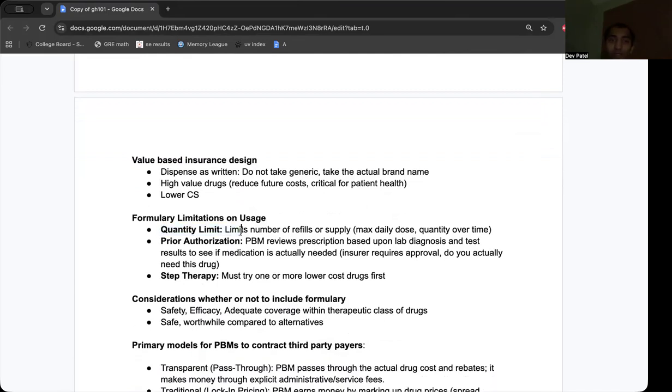Utilization management includes a quantity limit, number of refills, and prior auth. So the PBM gets this prescription, and they may request lab diagnosis tests to make sure that the medication is actually needed. Then we have step therapy: you must try one or more lower-cost drugs first before you get this one.